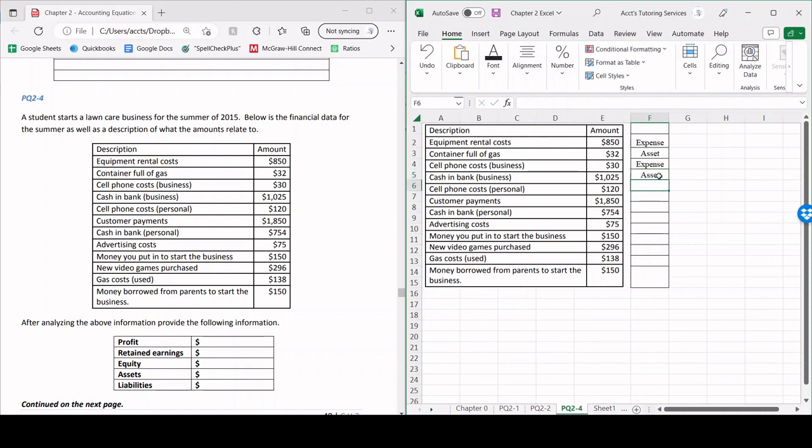That's a future benefit. Cell phone cost for personal use is irrelevant. Remember we talked about the separate entity principle. We have to keep our personal life and our business separate, so we're not going to include that anywhere in our business. So, not available. Customer payments are going to be revenue. That's income that we earned. Cash in bank personal, same situation. This is part of our personal life. We're going to ignore that. Advertising cost is going to be an expense.